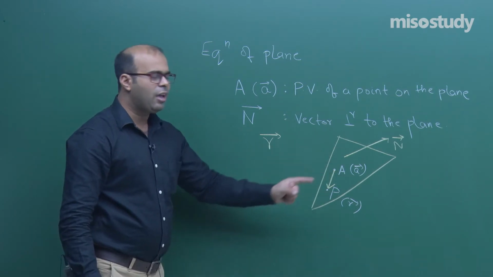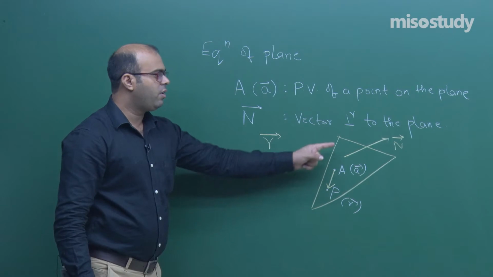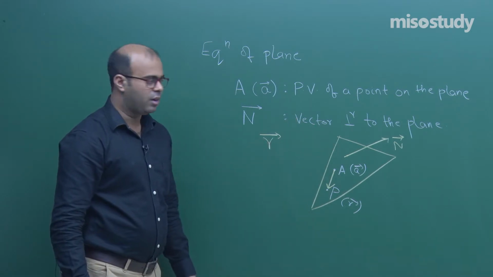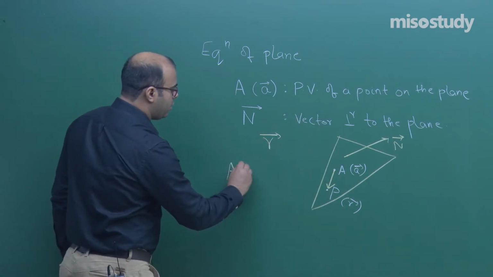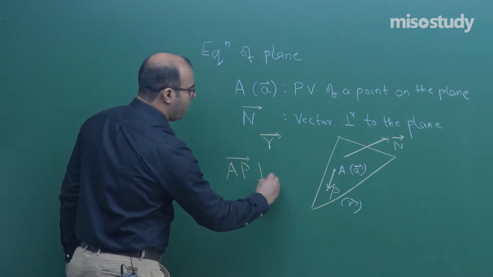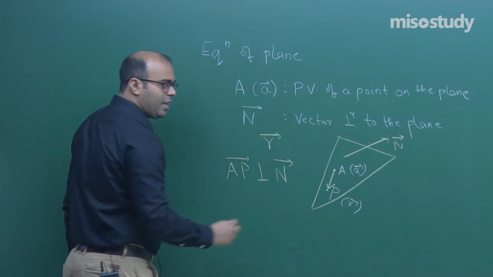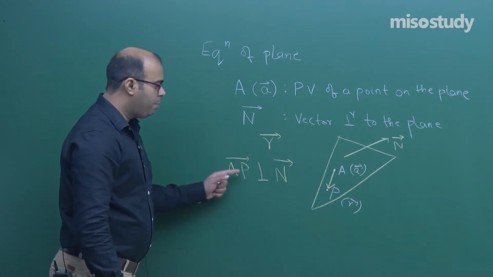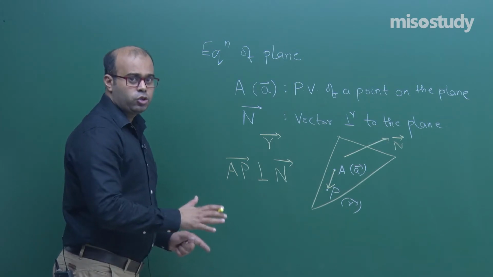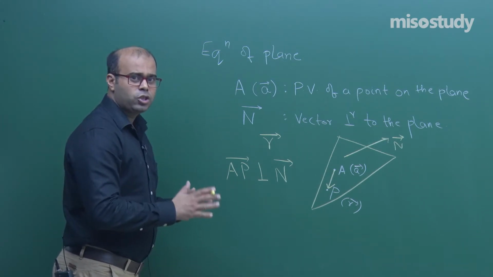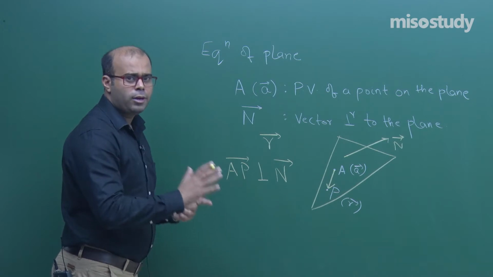If P does not lie on the plane, then AP vector will not be perpendicular to the n vector. Because the n vector is normal to the plane and the AP vector lies in the plane, any vector lying in the plane is always perpendicular to the normal to the plane.